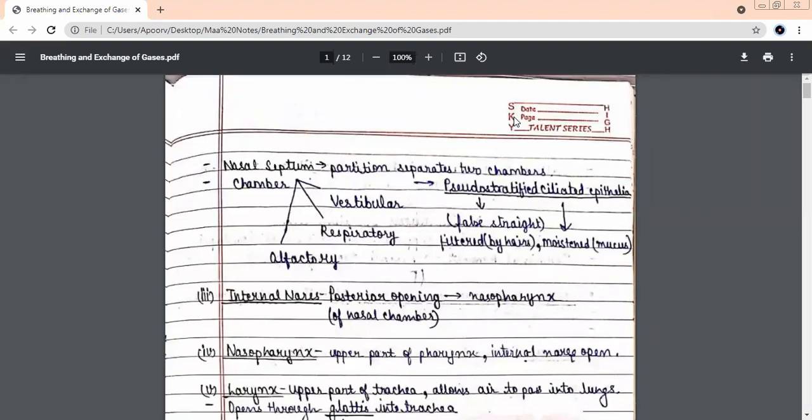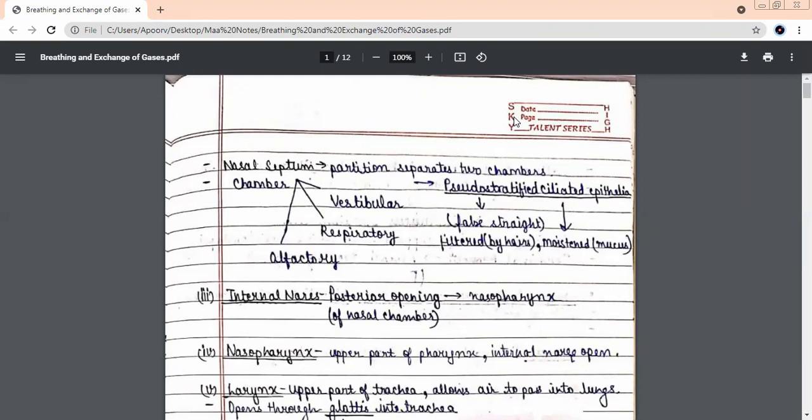And the third and the last part of the nasal chamber, what do we call it? Olfactory. The sensation of smell which human beings have is present because of very special olfactory sensitive cells in which part of the nasal chamber? Olfactory. Remember, it is in the olfactory chamber only.